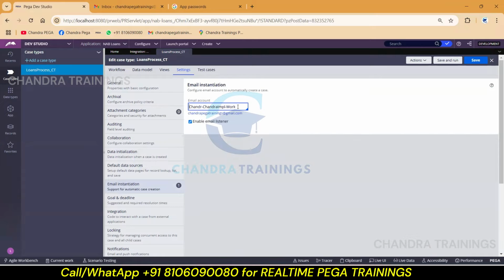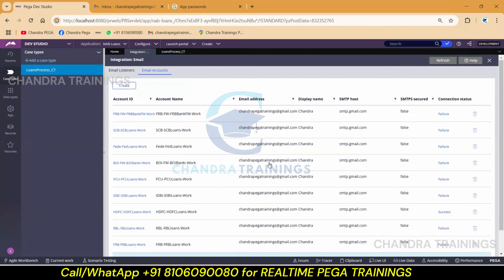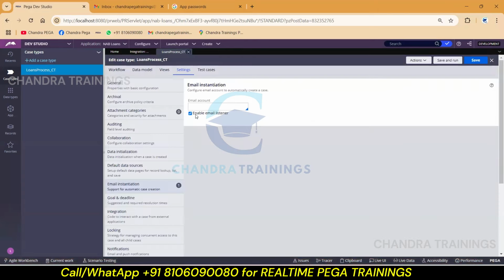Okay, and here it will ask you for some email account. So I'm already having one email account created, or whatever you feel like ready for you. So you just include that email account here and make sure that email listener must be enabled. You have to mark this checkbox and now try to click on save. So if you are trying to save this, in the background so many rules, like the email listener, will be automatically